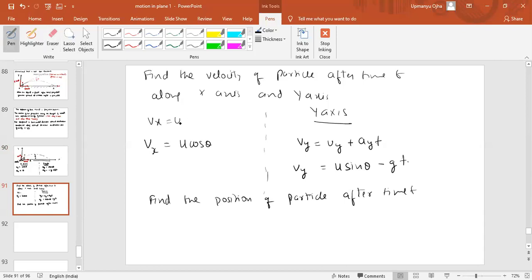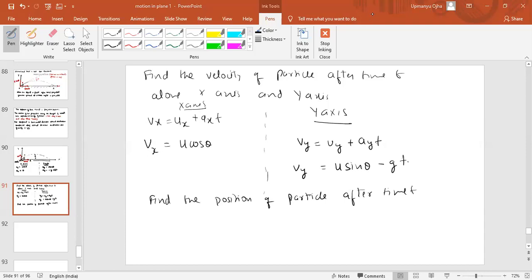Vx equal to ux plus axt. Here ux is u cos theta and a is 0, so the velocity along the x-axis is u cos theta. Velocity along the y-axis will be u sin theta minus gt.